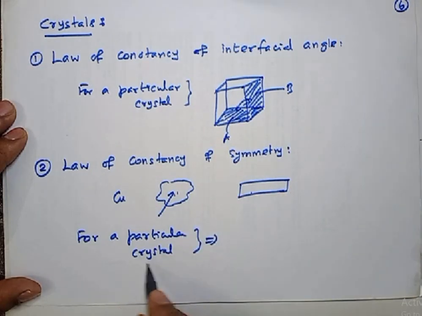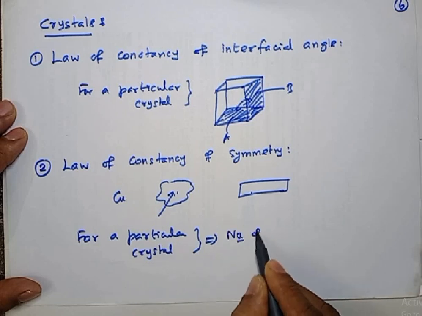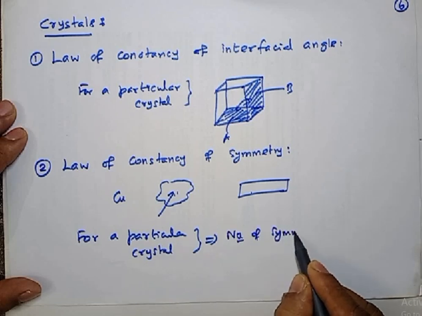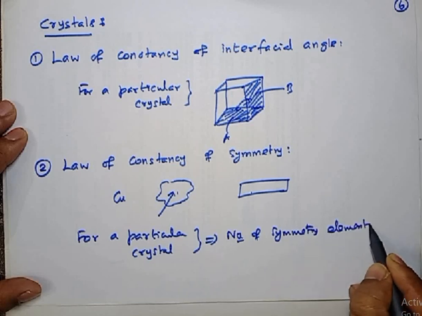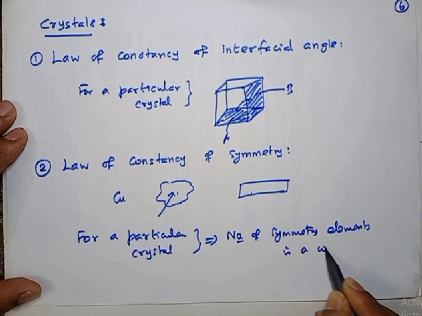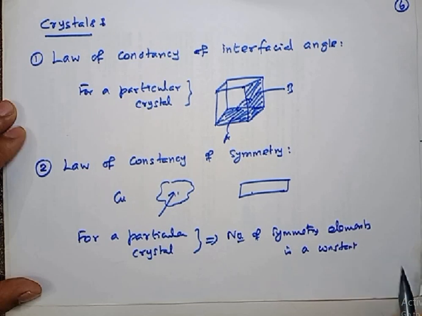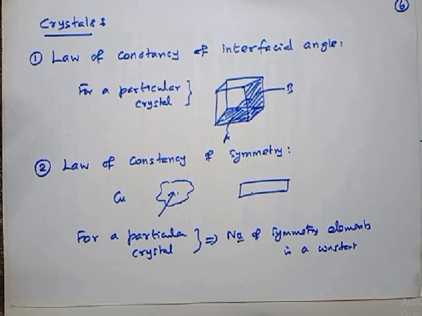For a particular crystal, the total number of symmetry elements is a constant. This is very important. Suppose you take a body centered cubic unit cell, the number of symmetry elements is a fixed value.